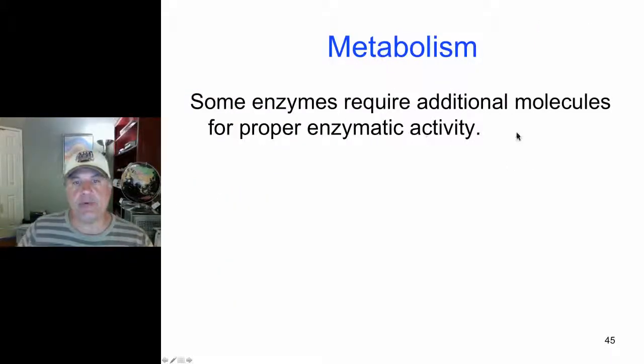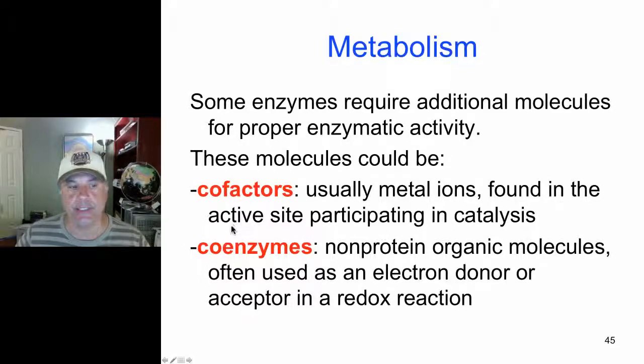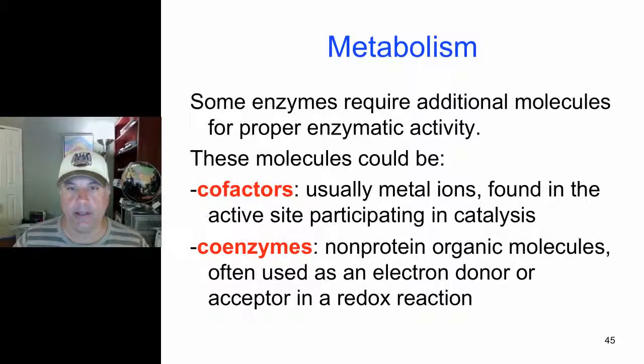Now, some enzymes require additional molecules to function appropriately, and we can have cofactors that are metal ions that often participate in catalysis, and we'll see cofactors when we get to DNA synthesis. Coenzymes are non-protein organic molecules that can accept electrons in redox reactions or donate electrons in redox reactions. So these are two additional molecules that bind to proteins and to enzymes and affect their activity. The last part of this lecture will be very brief, and we'll just be talking about some features of biochemical pathways before moving on to specifics of anabolic and catabolic biochemical pathways.